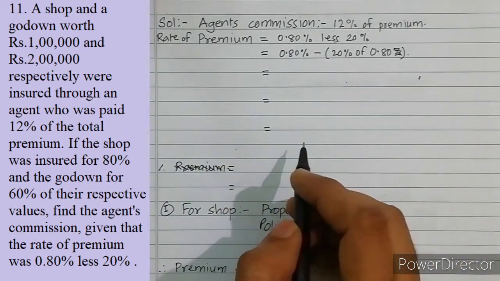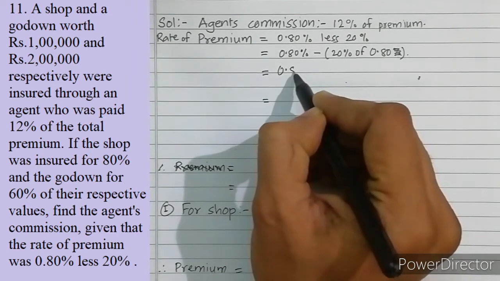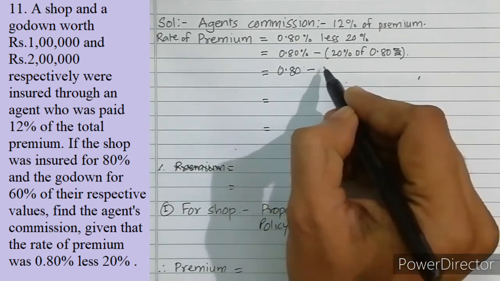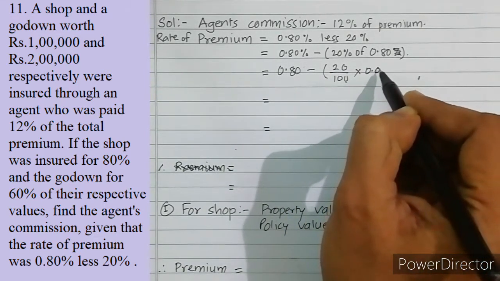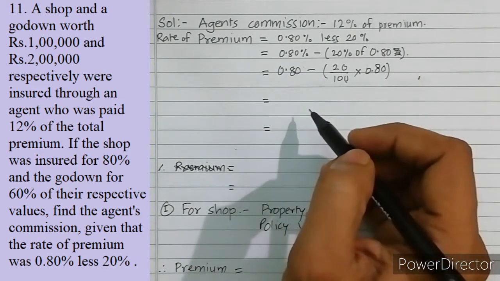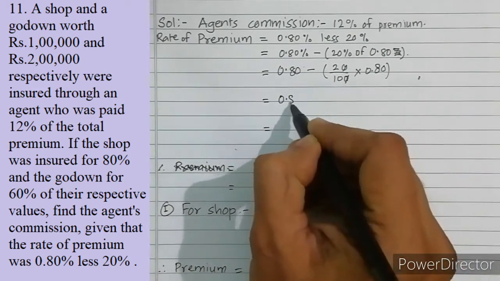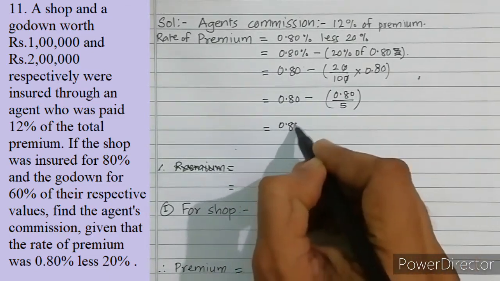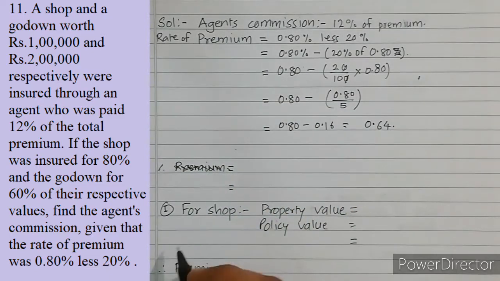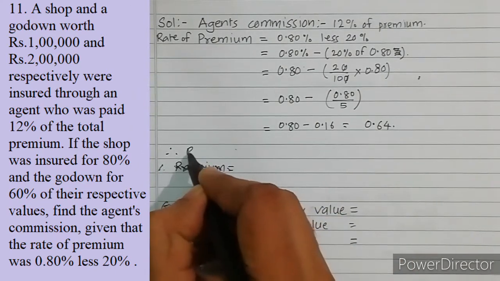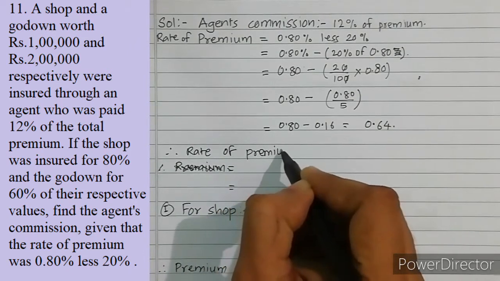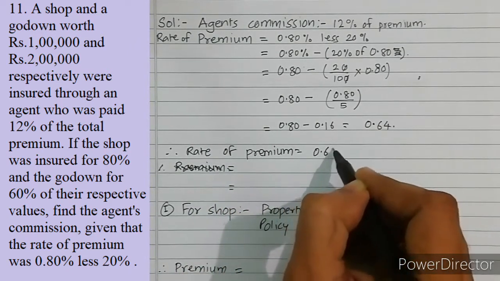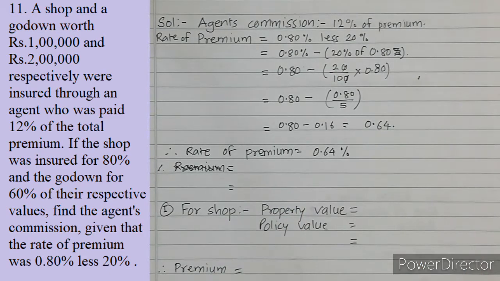Okay, so let us calculate. 0.80 minus 20% means 20 upon 100 of 0.80. Okay, so let us calculate. Therefore you can say rate of premium is actually 0.64%.